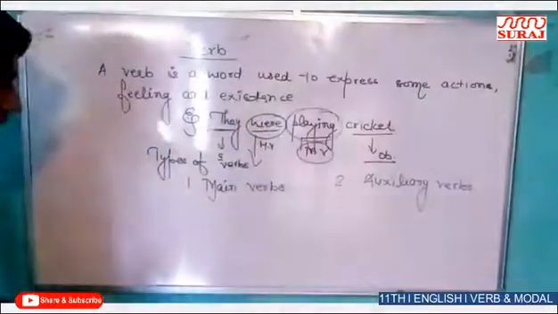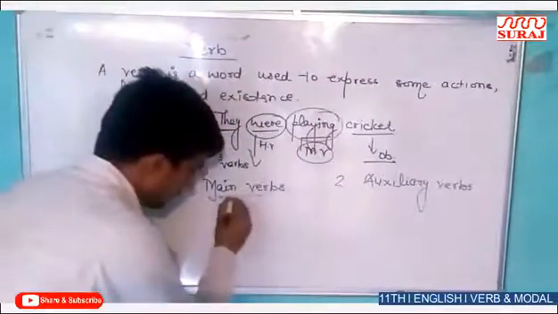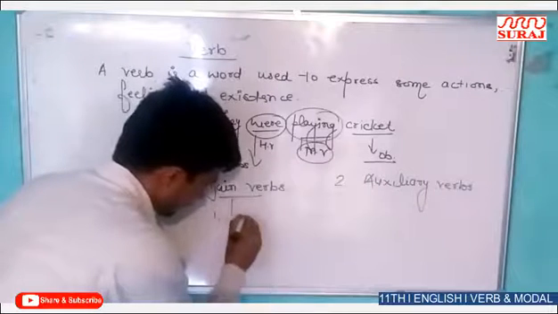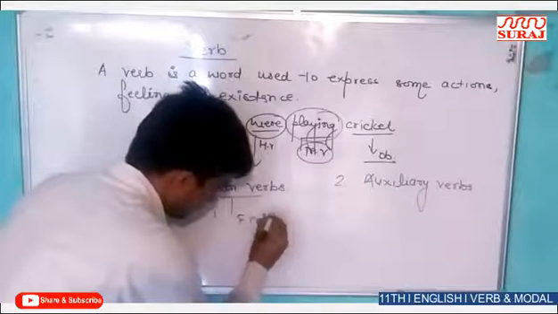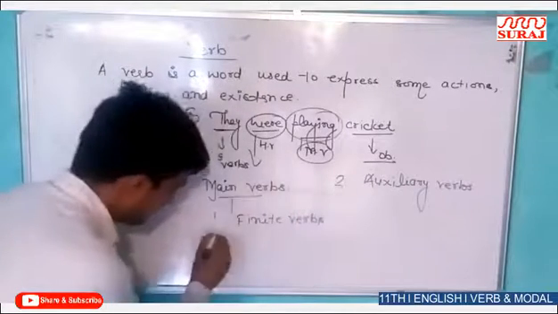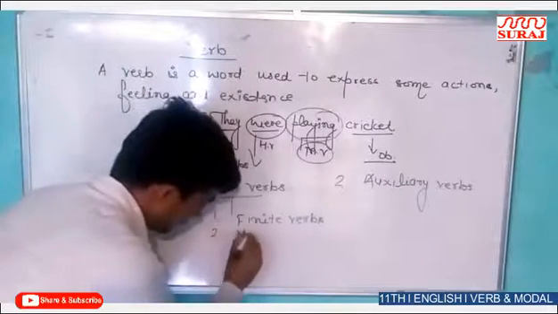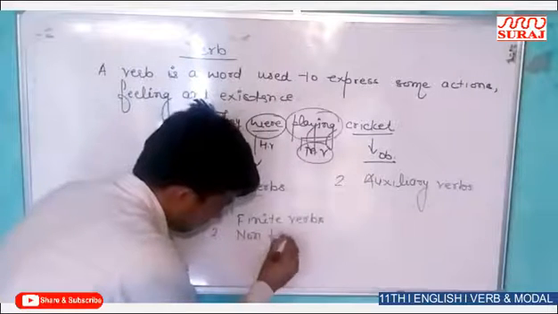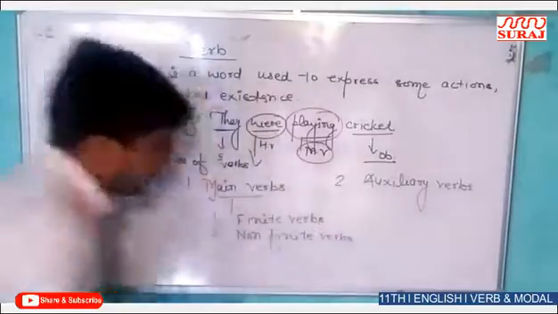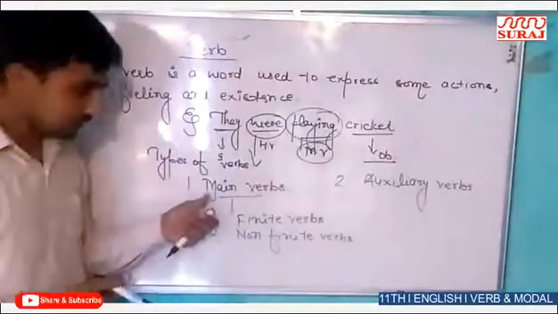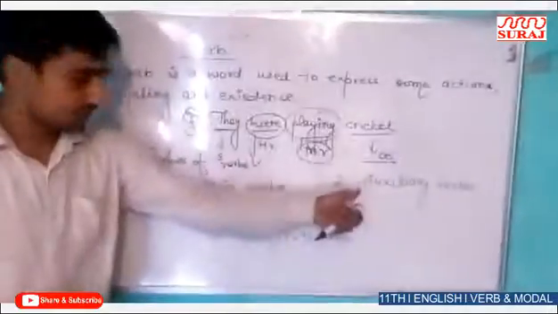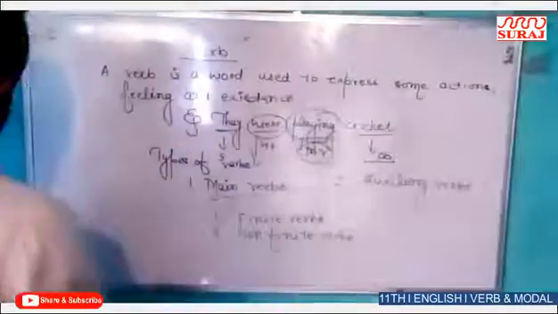In the main verbs, there are two types. First one is finite verbs, and second is non-finite verbs. After that, first we will discuss only main verbs. After that, we will also go on to the auxiliary verbs. First, finite verbs.